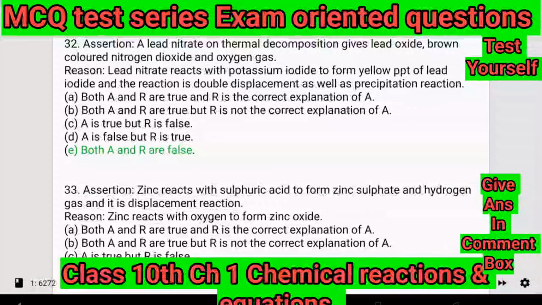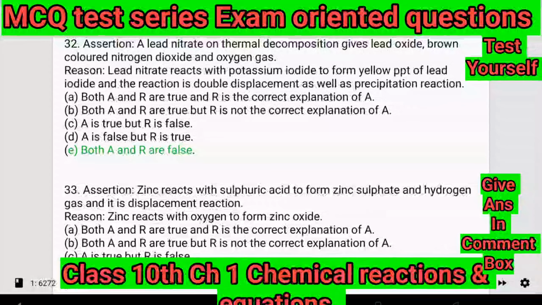33. Assertion: Zinc reacts with sulfuric acid to form zinc sulfate and hydrogen gas, and it is a displacement reaction. Reason: Zinc reacts with oxygen to form zinc oxide. A. Both A and R are true and R is the correct explanation of A. B. Both A and R are true but R is not the correct explanation of A. C. A is true but R is false. D. A is false but R is true. E. Both A and R are false.